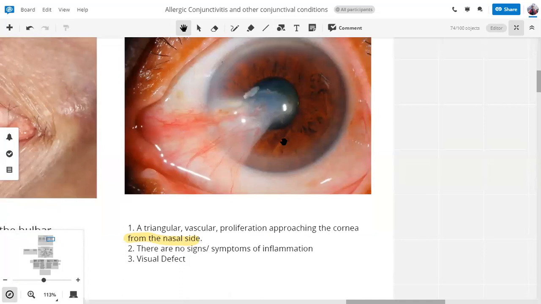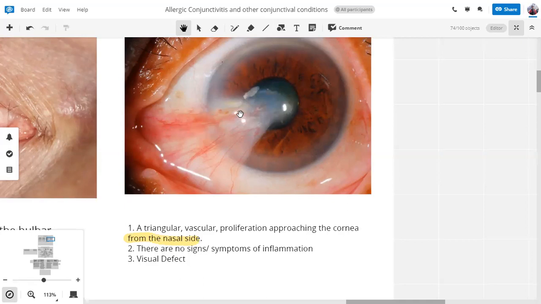So when we define pterygium, we define it simply as an encroachment of the conjunctiva onto the cornea. Okay, focus on what I'm saying. It means the conjunctiva is slowly invading the cornea from the nasal side, growing to take the place of the cornea.